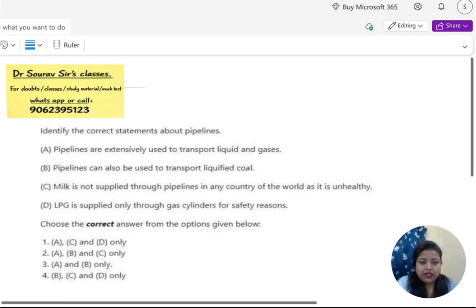Identify the correct statement about pipelines. A: Pipelines are extensively used to transport liquid and gases. B: Pipelines can also be used to transport liquefied coal. C: Milk is not supplied through pipelines in any country of the world as it is unhealthy. D: LPG is supplied only through gas cylinders for safety reasons. Choose the correct answers from the options given below. Try on your own first, then I will help you out.